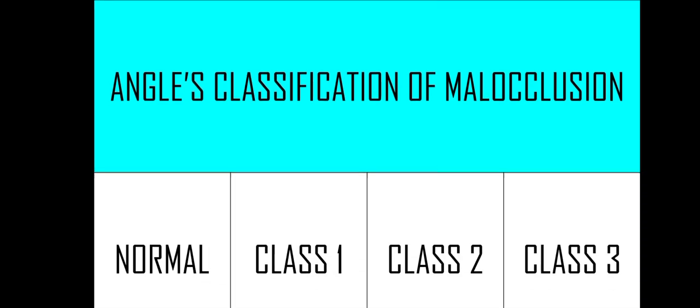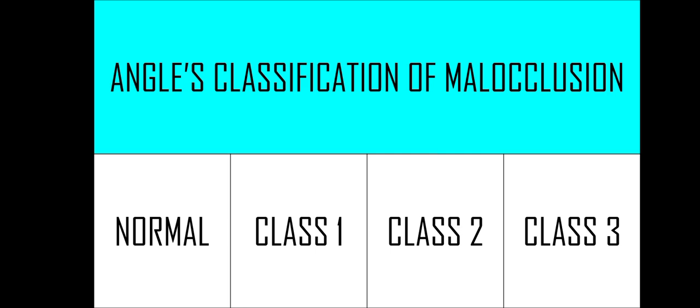Engel then described three classes of malocclusion based on the occlusal relationship of the first molar. So there are four classes of occlusion. One is normal occlusion, and the other three are considered malocclusion. So Engel's classification has four classes. First is normal occlusion, second is class 1 malocclusion, third is class 2 malocclusion, and fourth is class 3 malocclusion. These are the four classes of Engel's classification of malocclusion.